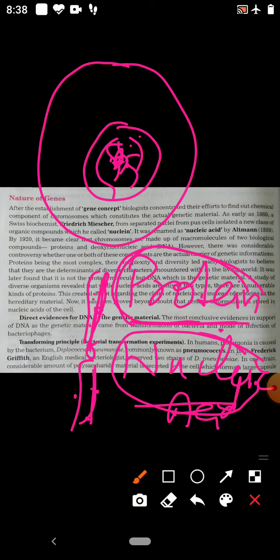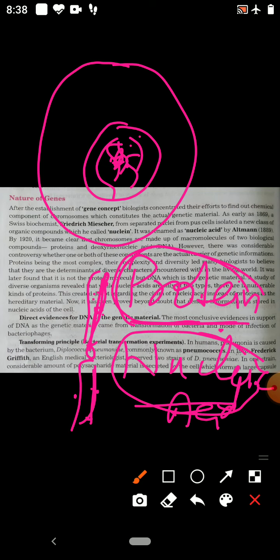For that, there are many experiments by which scientists tried to prove which one is the genetic material. There are some direct evidences and some indirect evidences.